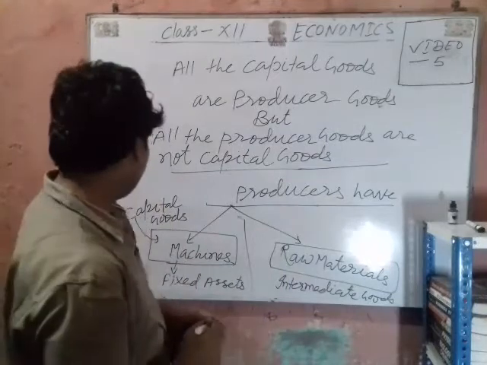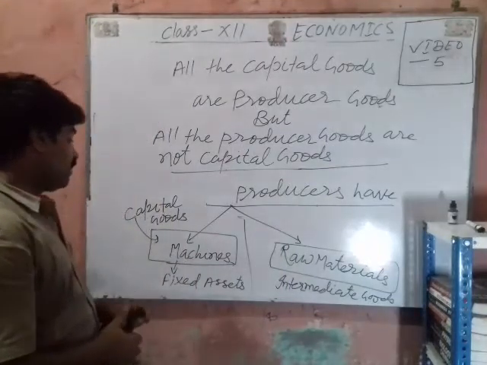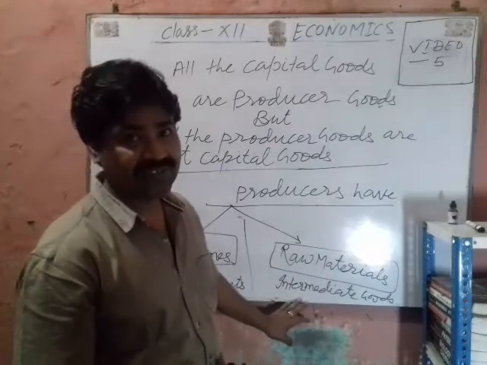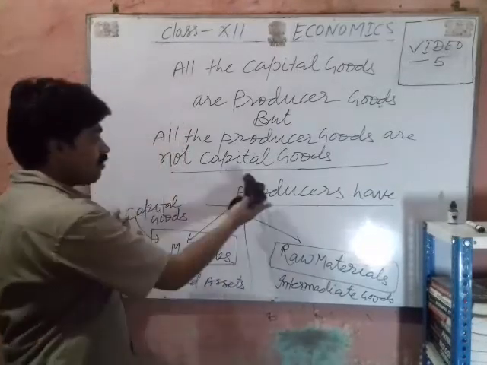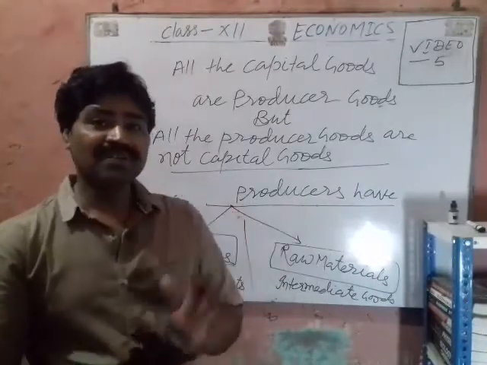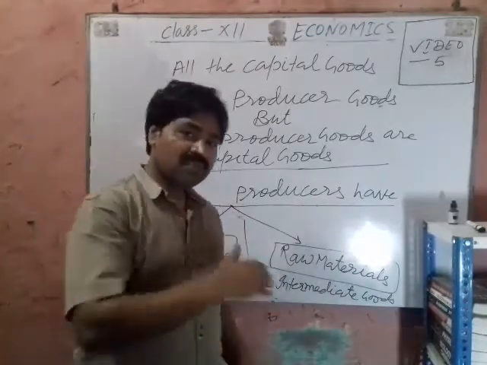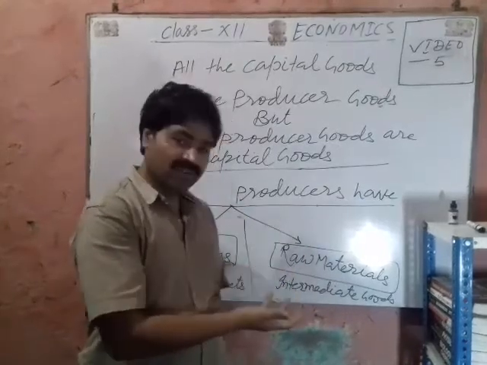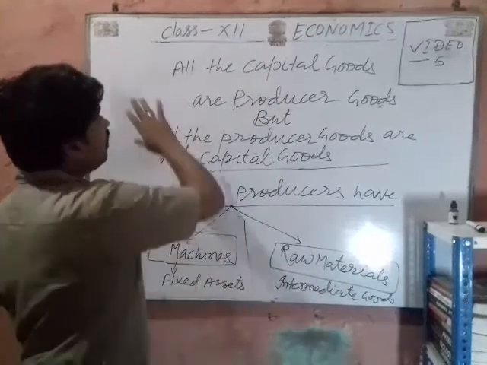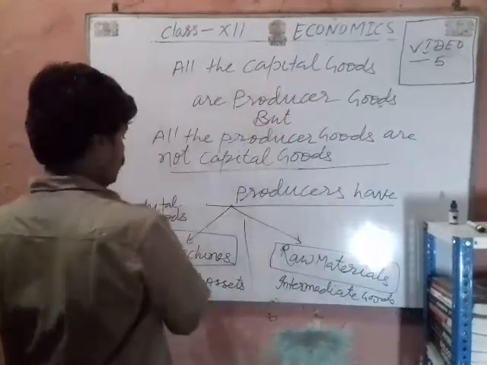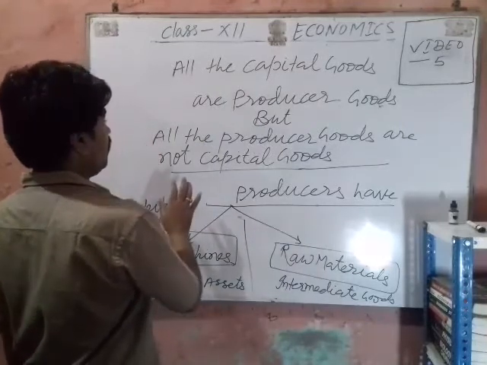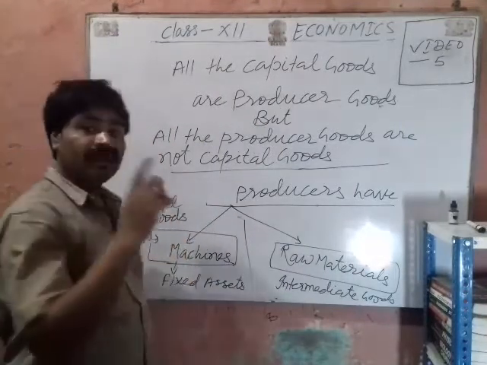Here we see that producers have both capital goods and intermediate goods. Here all capital goods are producer goods, but all producer goods are not capital goods, because producers have some raw materials or intermediate goods and capital goods both. In this, it is clear that all the capital goods are producer goods, but all the producer goods are not capital goods.